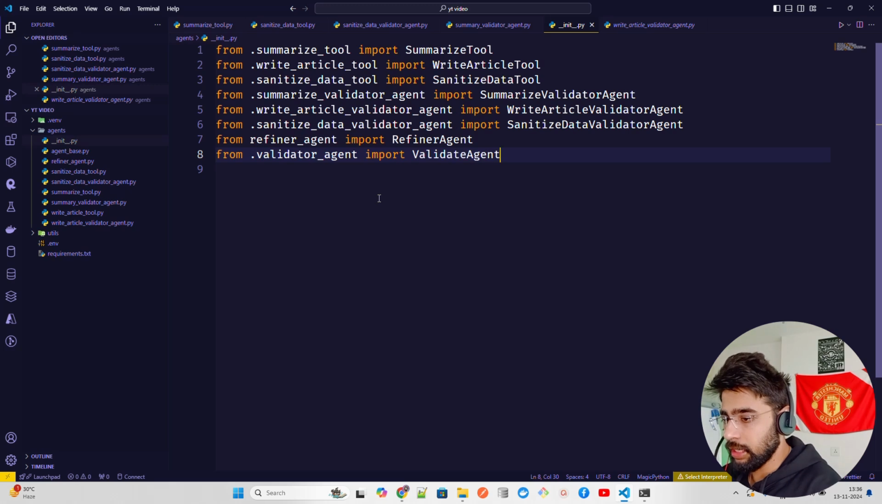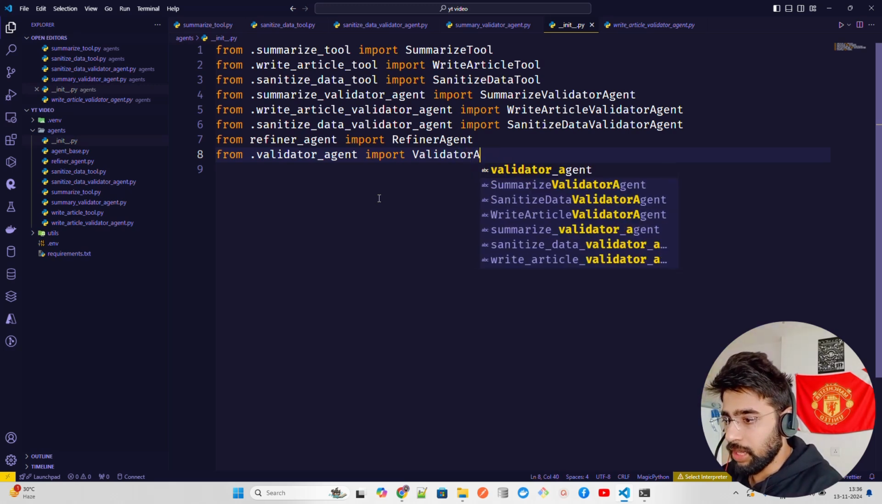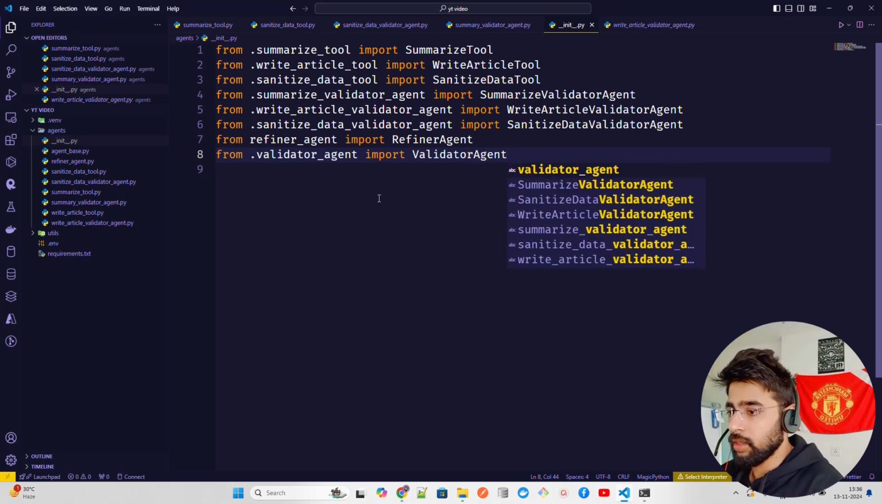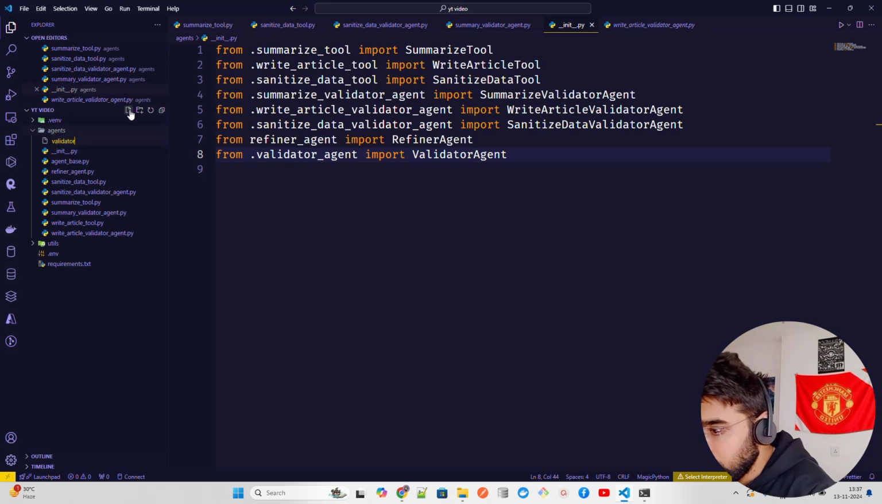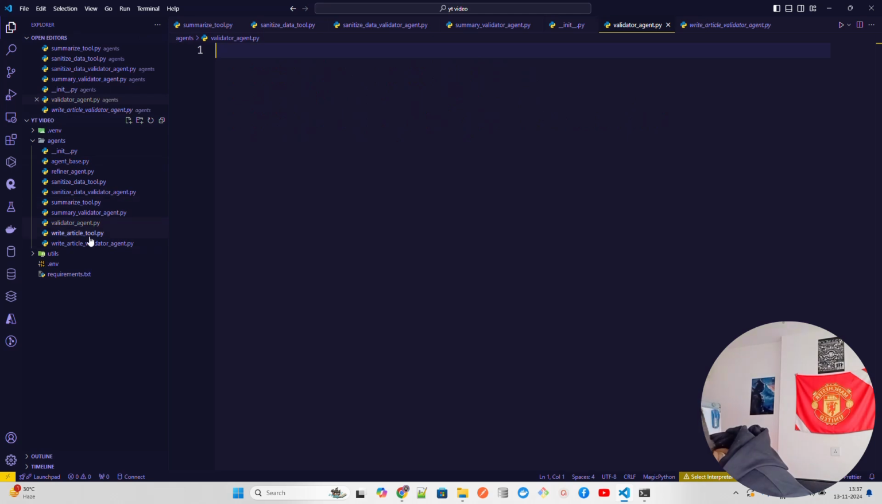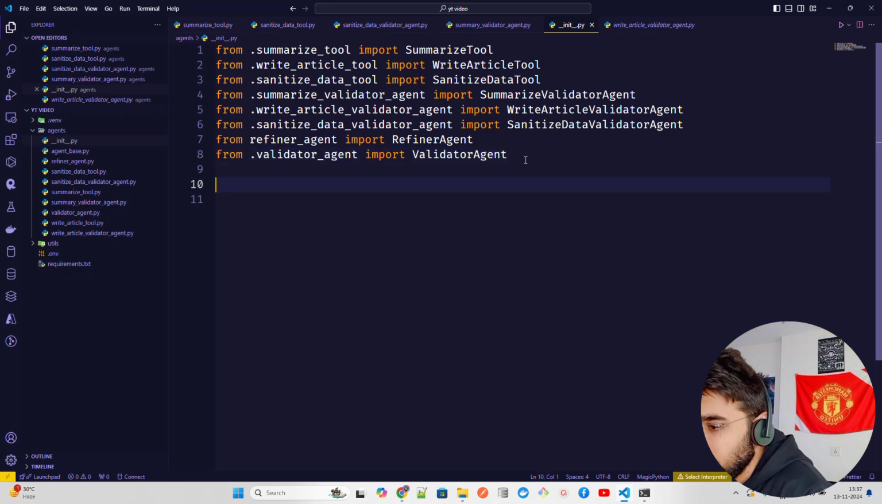Okay, so we need to create a validator agent. Let's create a file in the agent itself. That should be validator_agent.py. Because I think we created the write article tool, we have write article validator, we have refiner. Okay, not required. I think we can just use that, so you can just skip this. That makes sense.